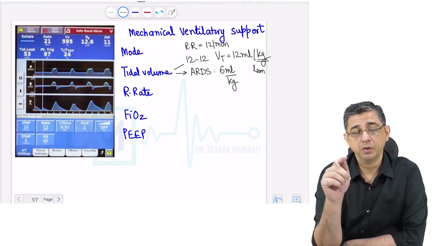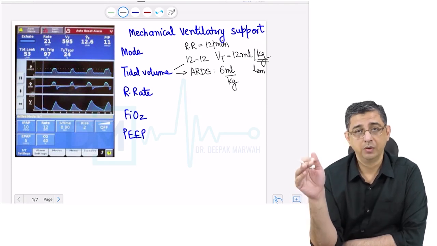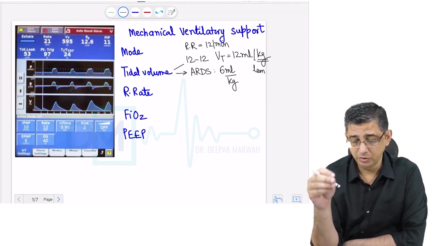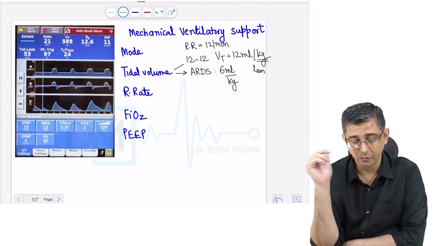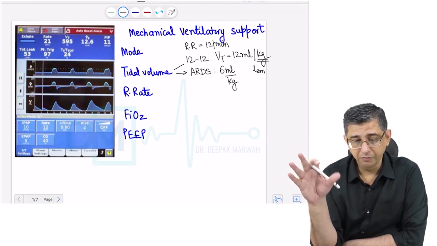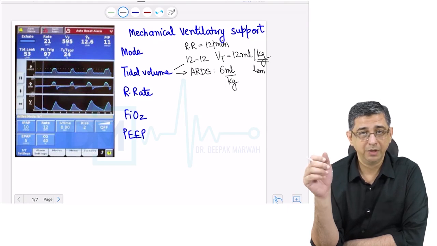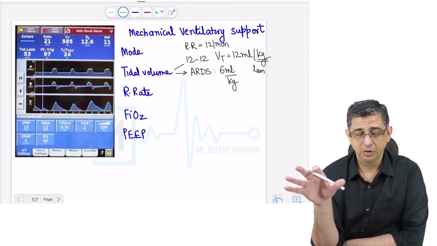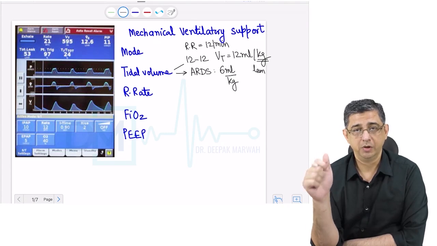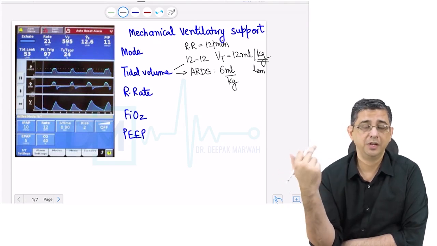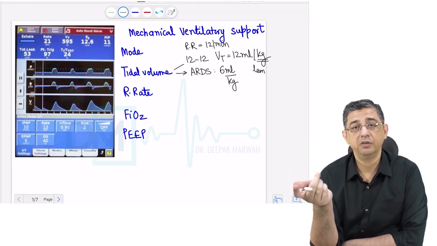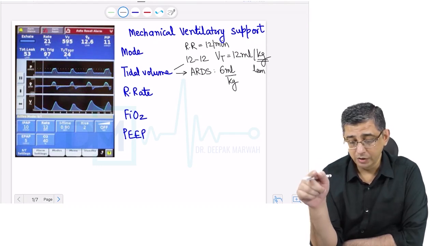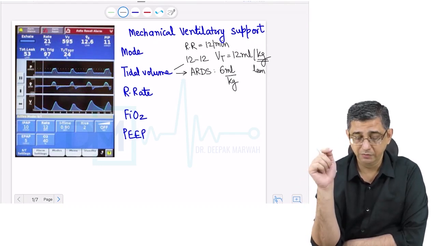In those patients, I will be ventilating the patient at 6 ml per kilogram to minimize the volume trauma associated with ventilation which is done at a relatively higher volume. So tidal volume in physiology is thought to be about 500 ml, but that's a very non-specific way of describing it, because it is dependent on the size and the height of an individual and does not depend exclusively on the weight.